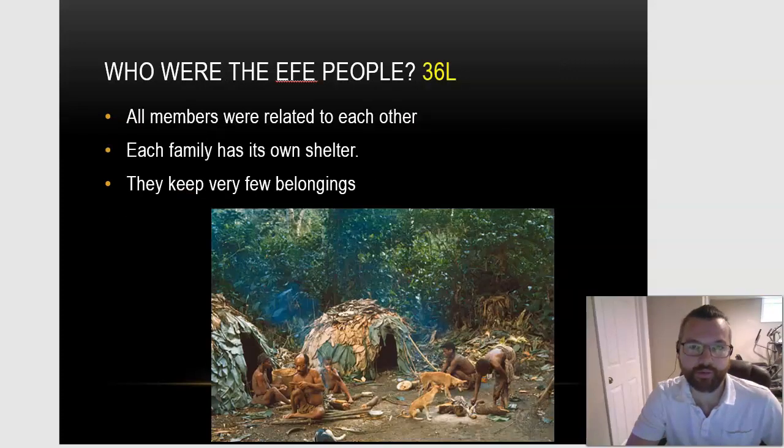The Efe people were often all related to one another in their collective tribes. Each family had its own shelter. The Efe people tended to not keep belongings as they moved from place to place. They kept only the necessities.